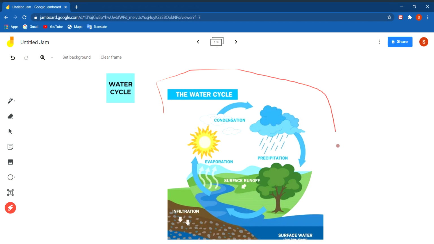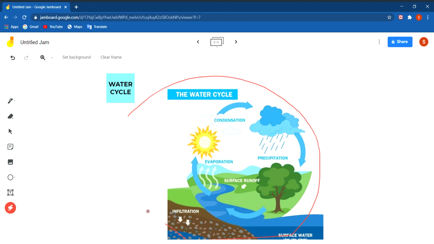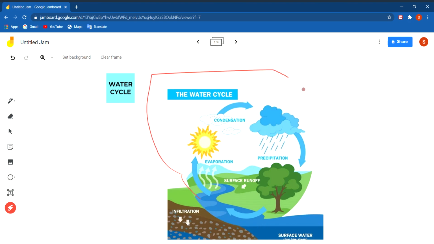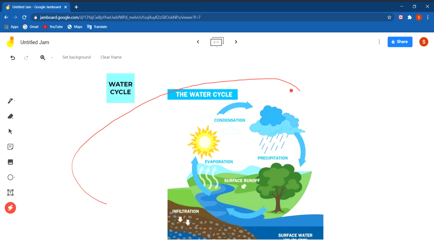The third thing which happens is precipitation. The coming down of water in the form of rain, hail or snow is called precipitation. Water droplets combine together to form large water droplets. Some large water droplets are so heavy that the air cannot hold them and therefore they fall down as rain. However, if the temperature is very low, the water droplets freeze and fall down as hail or snow.